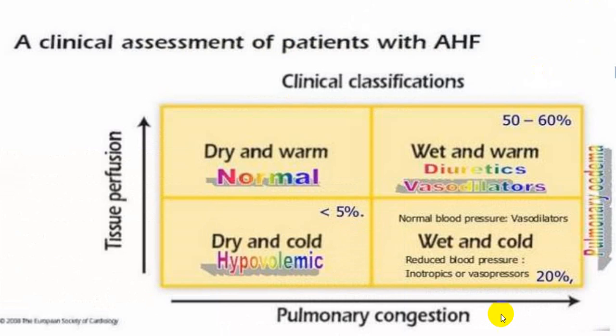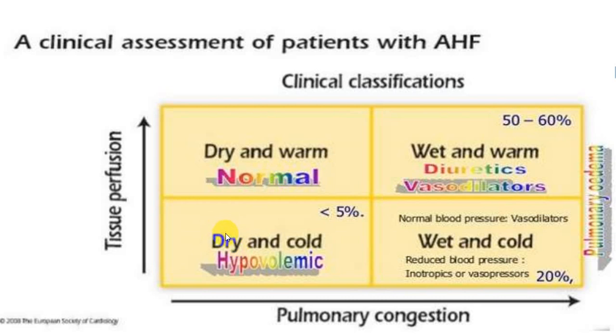There is another terminology which they utilize. This is pathophysiological and clinical picture combined together. If a person's lungs are dry and skin is warm, we call it normal.